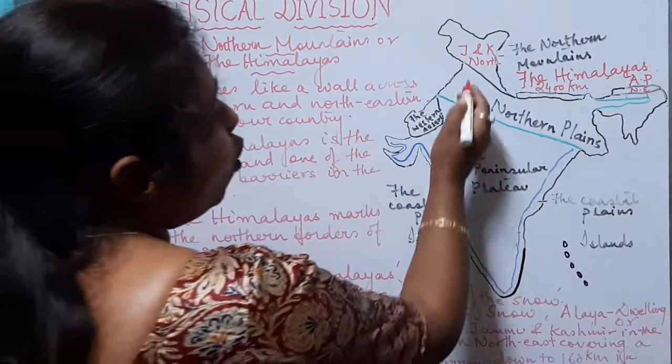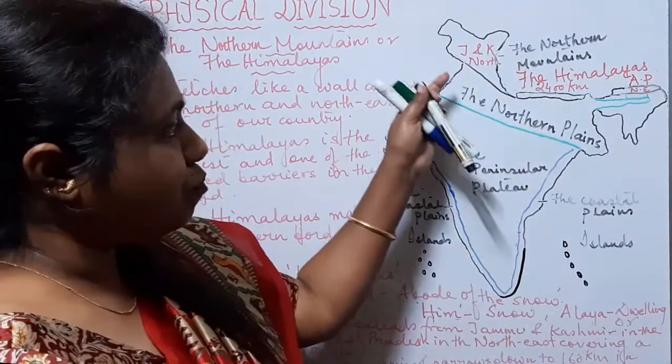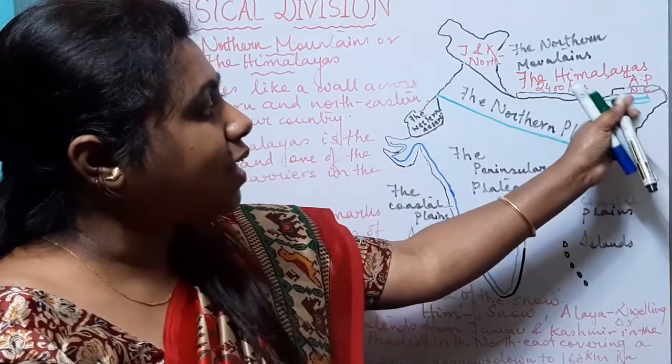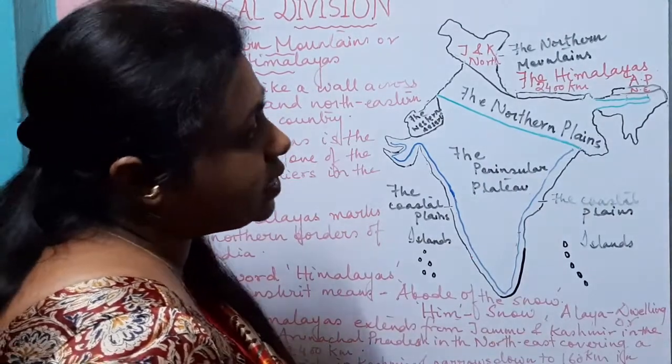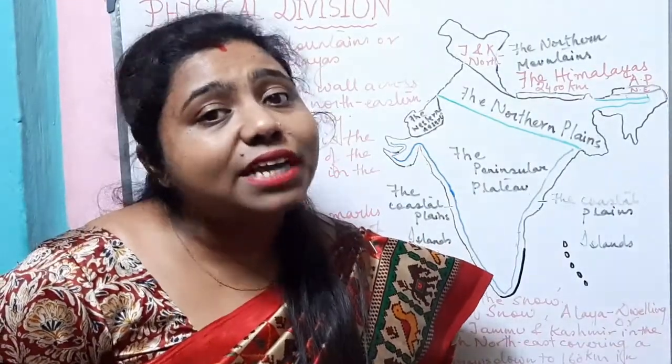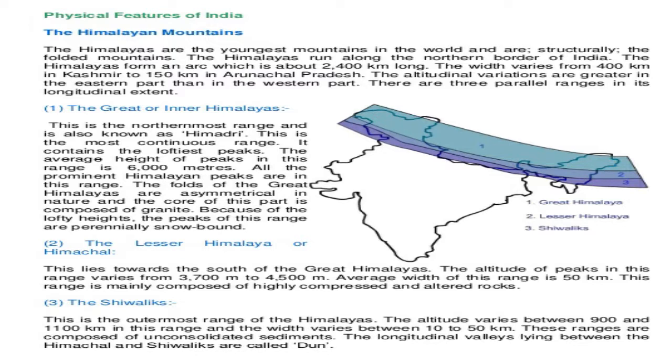So it is 450 kilometer wide in Kashmir and it narrows down to 160 kilometer in Arunachal Pradesh. The Himalayas are divided into 3 parallel ranges which run parallel to each other. Now let us know which are the 3 parallel ranges into which the Himalayas are divided. The 3 parallel ranges are the Great Himalayas or Himadri, the Middle Himalayas or Himachal, and the Outer Himalayas or Sivalik.